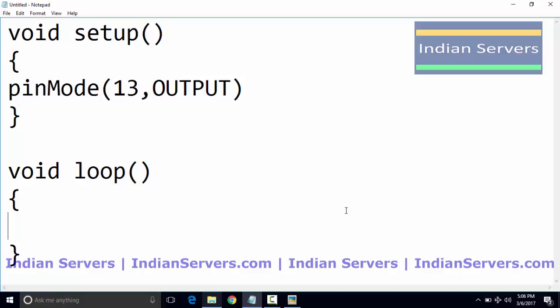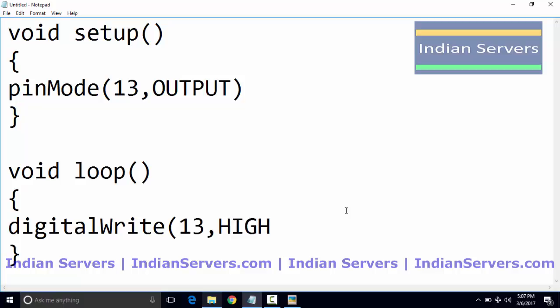To turn on that particular pin, to make that particular pin high, we should use one more function, that is digitalWrite(13, HIGH). It means I'm going to make the 13th pin high by using the digitalWrite function, and I will wait for some time. By using the delay function, I'm going to wait for 1 second. 1 second means 1000 milliseconds. So here I'm going to set 1000 milliseconds in the delay function.